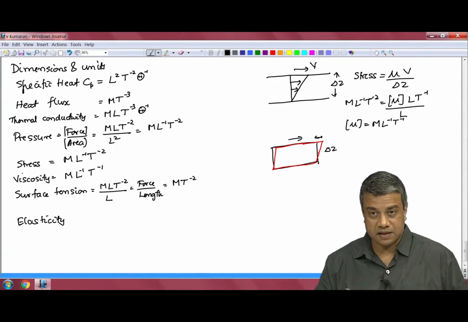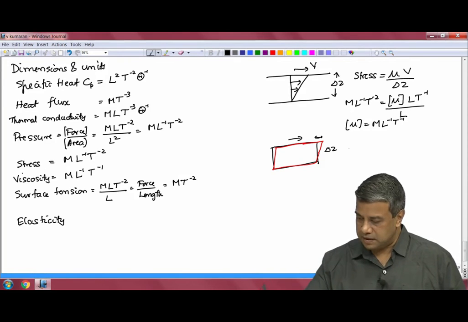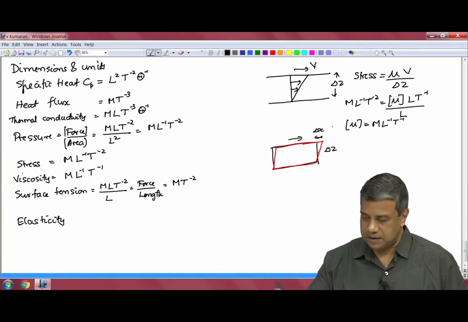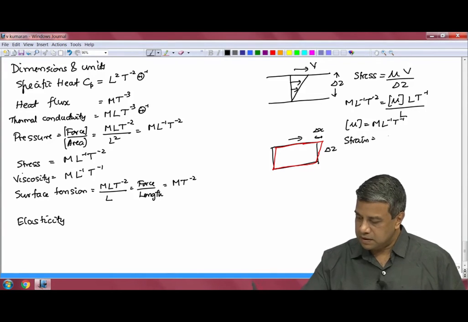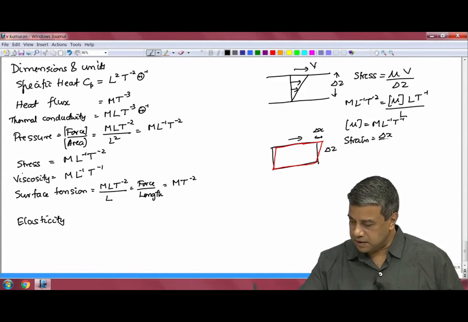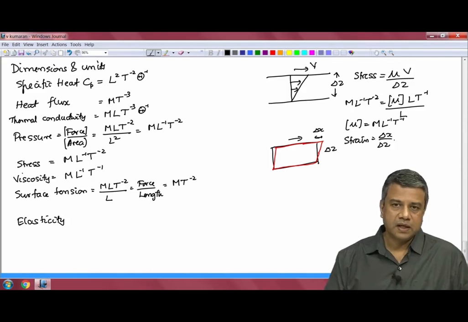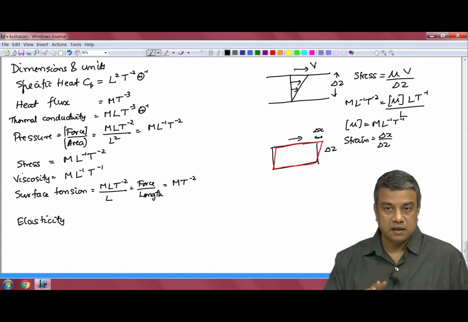at a distance delta z, the displacement at a distance delta z is given by, let us say, delta x. The strain is defined as delta x by delta z. It is a ratio of two lengths, the length displaced divided by the separation.